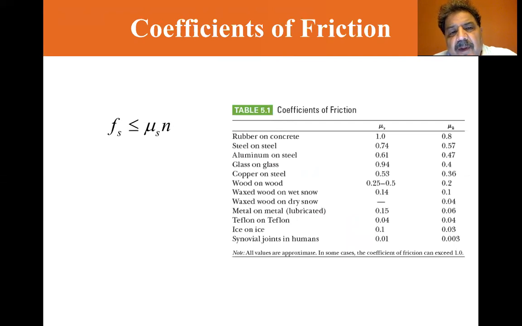So the larger the m, the larger the normal. So the f of s is going to be less than or equal to mu sub s times the normal, which is mg. Mu sub s is a dimensionless constant, the coefficient of static friction, and n is the magnitude of the normal force exerted by one surface on another. Equality holds when the surfaces are on the verge of slipping. That is, when this is the case, the force of static friction is equal to Fs max equals mu sub s times n.